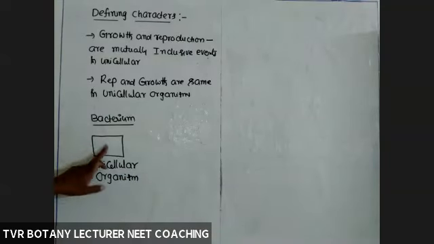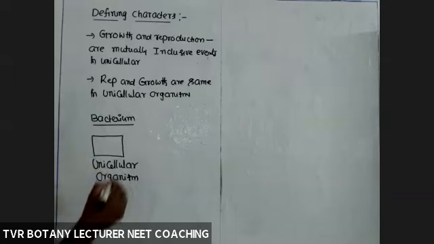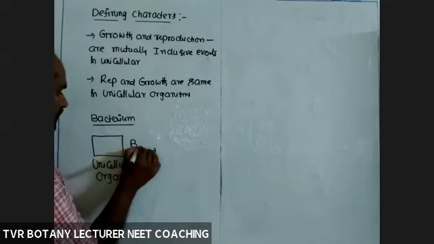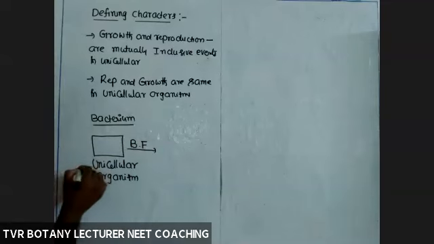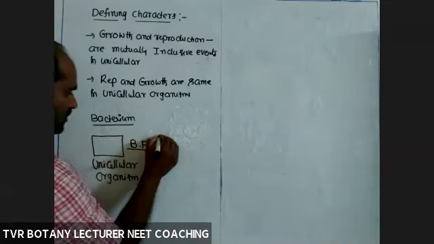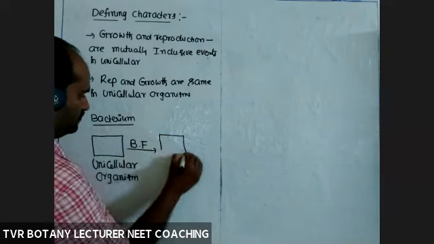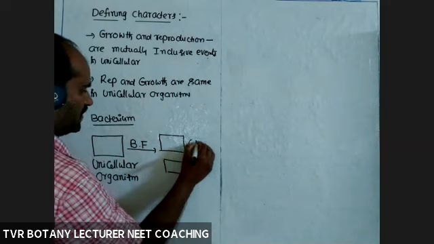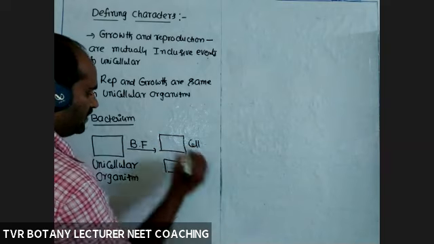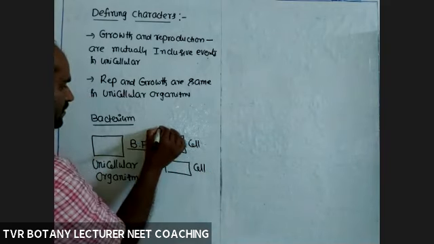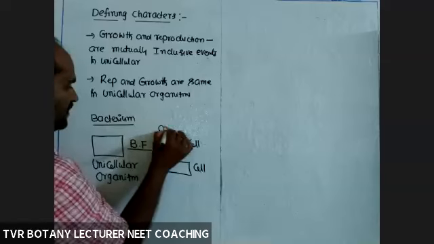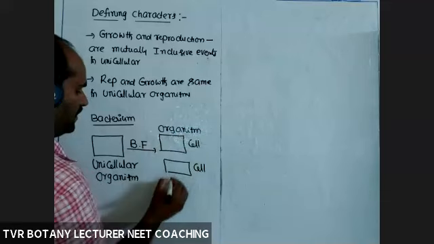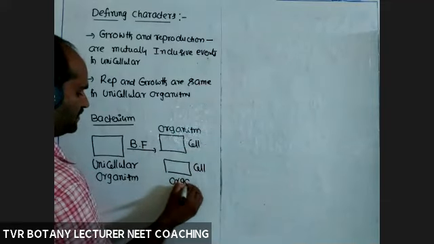This is one cell, one organism, a 1:1 ratio. Binary fission involves cell division only, and two cells are produced: cell 1 and cell 2, that is, organism 1 and organism 2, bacterial organisms.